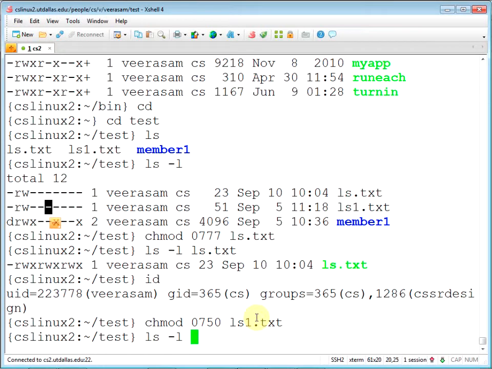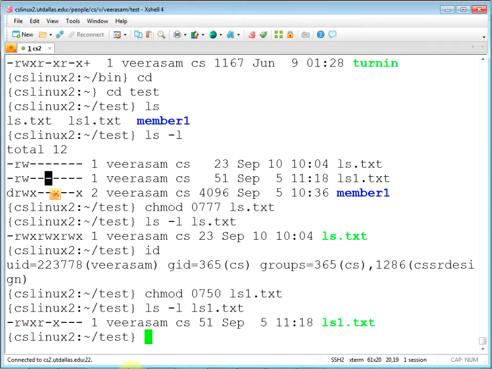ls -l ls1.txt. See, 7. Right? Read, 111, and then this is 101, right? Are you with me? So dash is considered like an off, right? So 101, and that's 000. So that's one way to do it. Okay. Let me go to public_html.